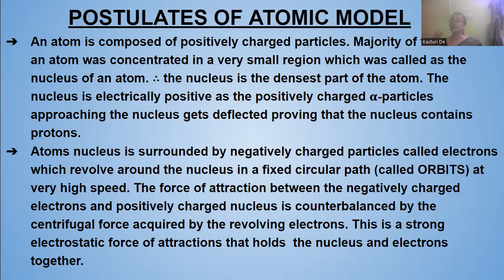The nucleus is electrically positive, as the positively charged alpha particles approaching the nucleus get deflected, proving the nucleus contains the protons. An atom's nucleus is surrounded by negatively charged particles known as electrons, which revolve around the nucleus in circular paths or orbits or shells with very high speed.